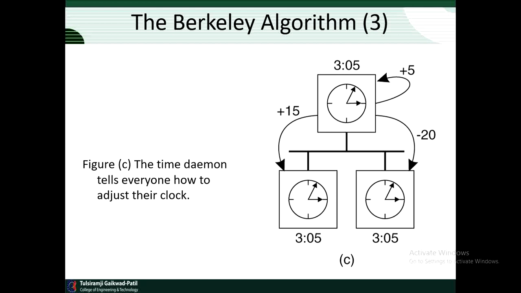Figure C suggests that the time daemon tells everyone how to adjust their clock. So the time daemon will give the common time to all the machines, and all the nodes will adjust their time as the time daemon asks them to adjust their clocks.